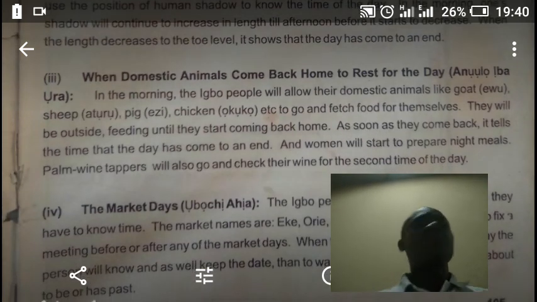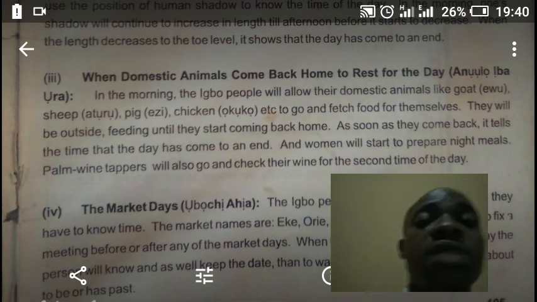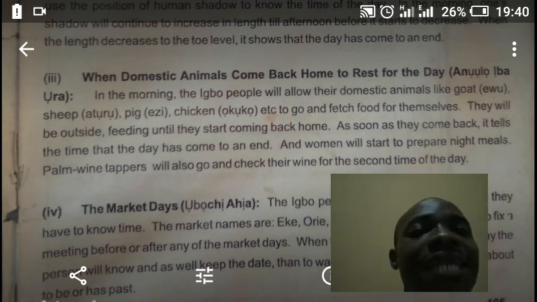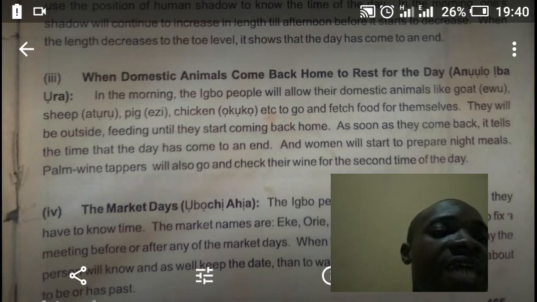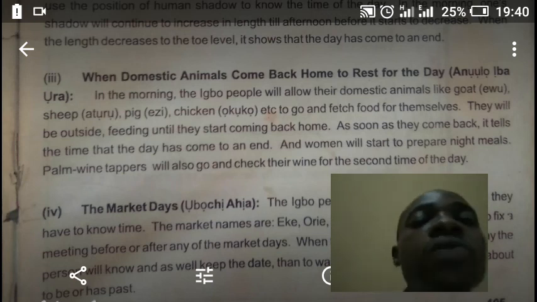Okay, looking at the third one, how we used to tell time in a traditional system is when domestic animals come back home to rest for the day. That is anụ ụlọ ịba ụra. Yes, anụ ụlọ ịba ụra.